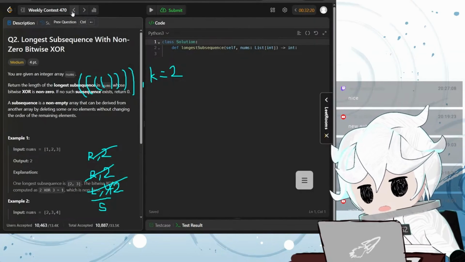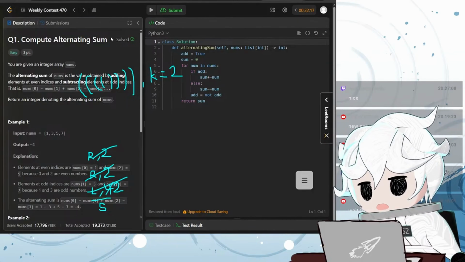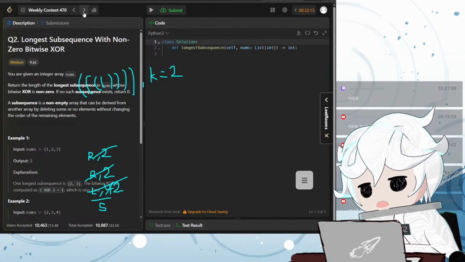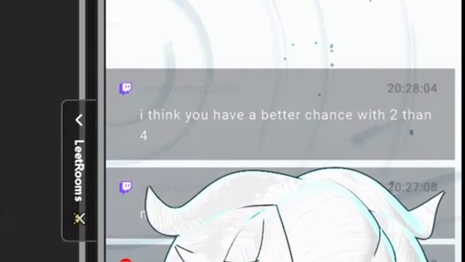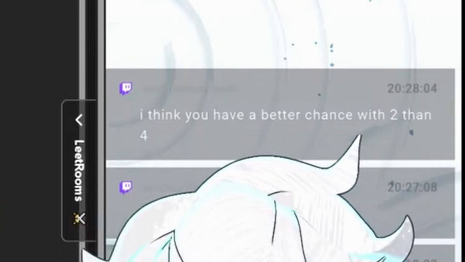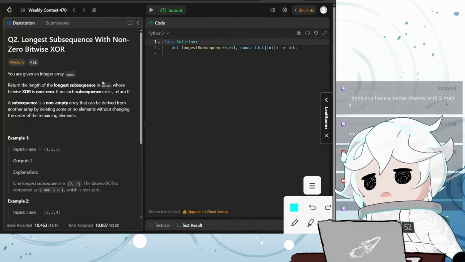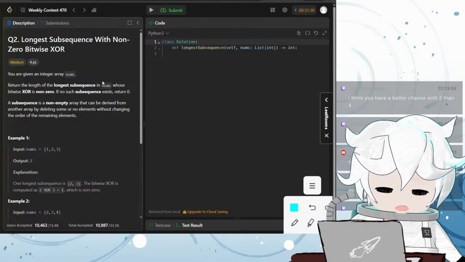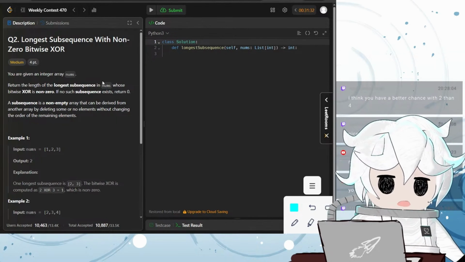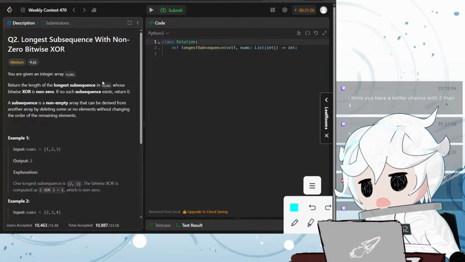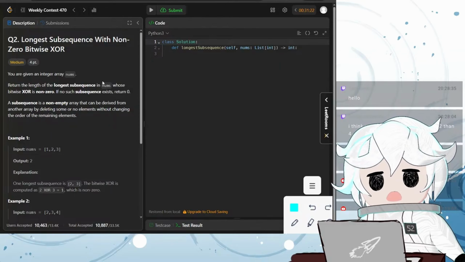Okay, what are the next questions we have? We solved this one. This one is solved. Bitwise XOR, no chance. I don't understand binary. Matt says, I think you have a better chance with 2 than 4. I agree. Number 2 is this one. Ooh, how much time do we have left? 30 minutes left. Okay, I have no hopes with this one, but I guess I can give it one last try. My brain hurts just looking at the problem.